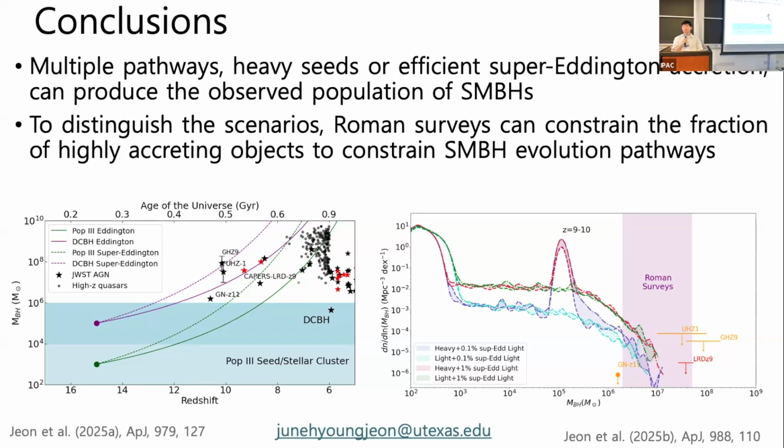And my question is, I think all of those would look like your heavy seed model in some sense, whereas what differentiates the light seed model is that the accretion might be super-Eddington, but it's a modest super-Eddington that's extended over a long period of time, like 10 to the 8 years or something like that. Is that correct? Kind of.